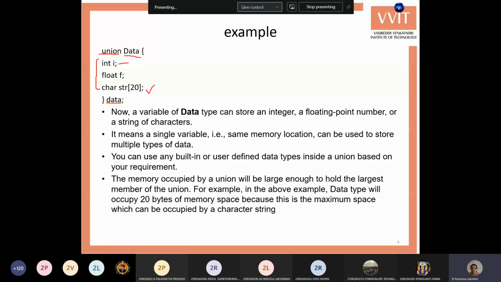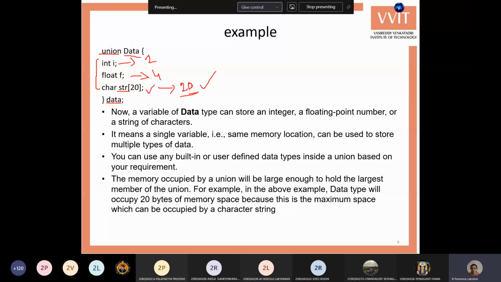Because int is one variable, it takes 2 bytes, and float is one variable, it takes 4 bytes. But str is an array variable, a reference for 20 bytes. So str itself has a 20 byte size. There are 20 bytes for the str variable. Out of these three, 20 is the highest. So this much memory space is allotted for your data variable. For the union, it's 20.